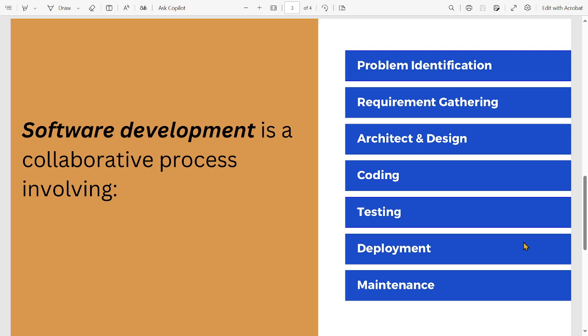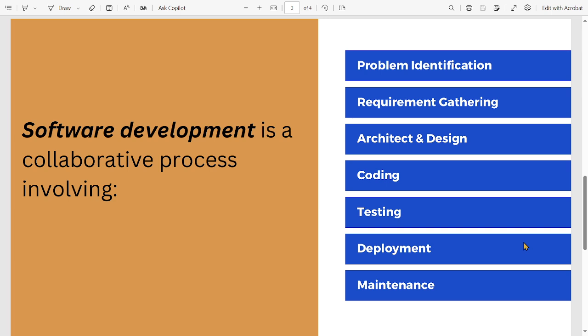So, software development is a collaborative process that involves problem identification, requirement gathering, architect and design, then coding, testing, deployment, and then maintenance. So these are the processes that are involved in software development.